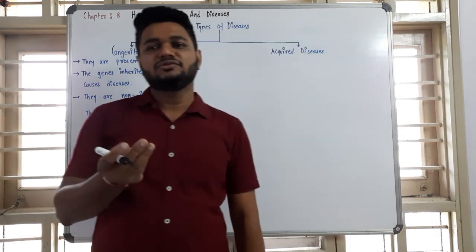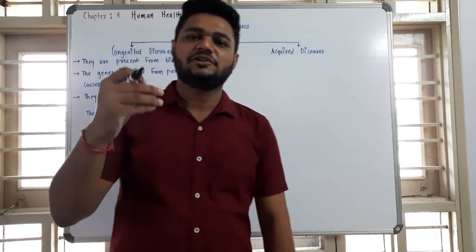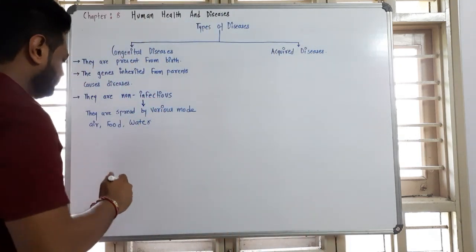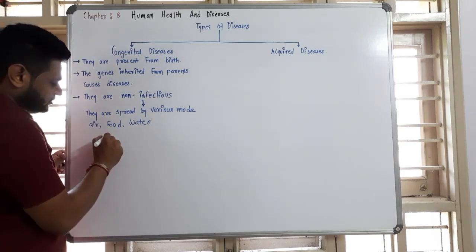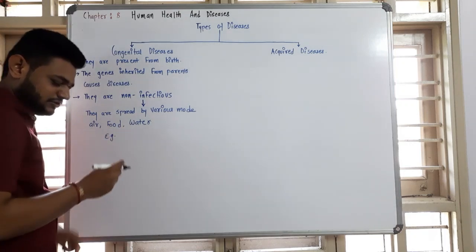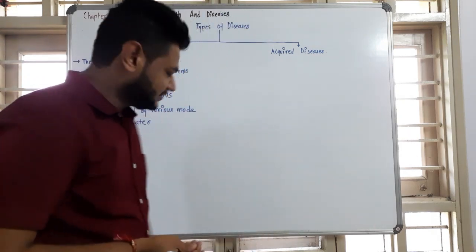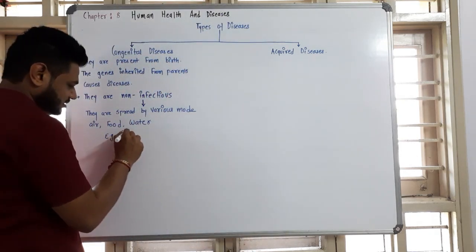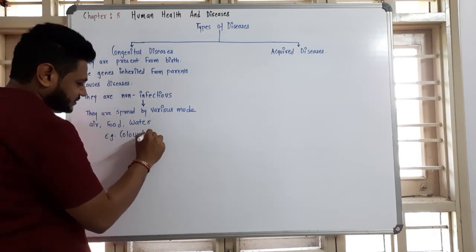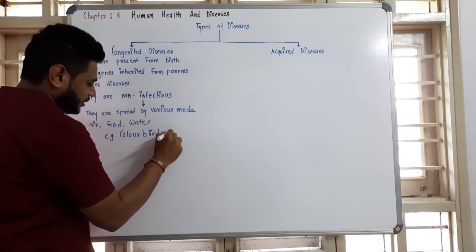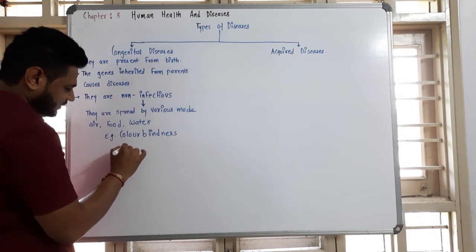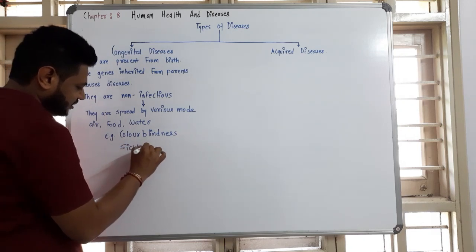Let us now know some of the examples. There are many, but we can understand by some of them. First, which is also present in standard 12 genetics, is color blindness. Second is sickle cell anemia.